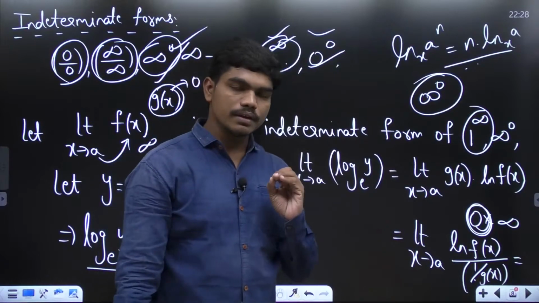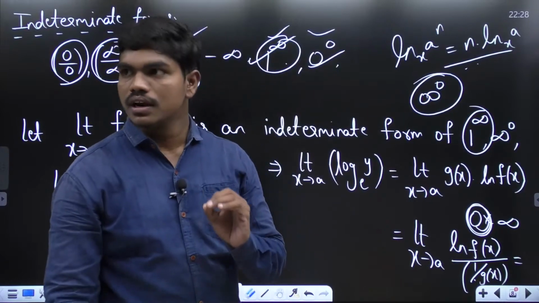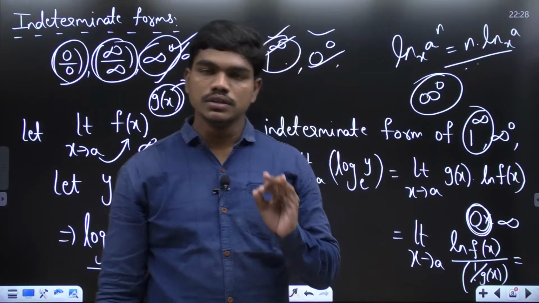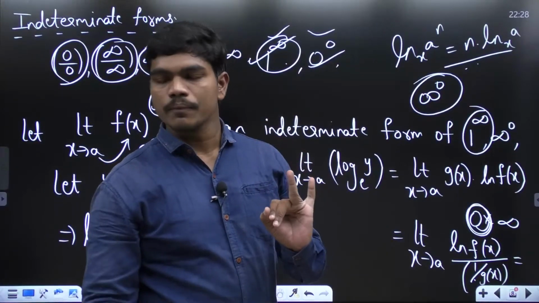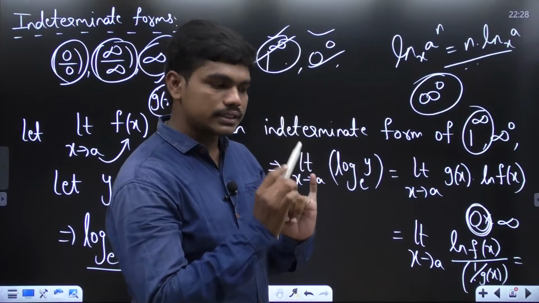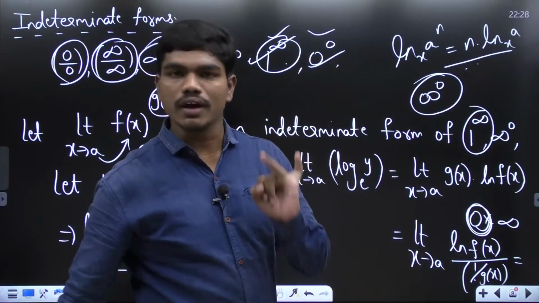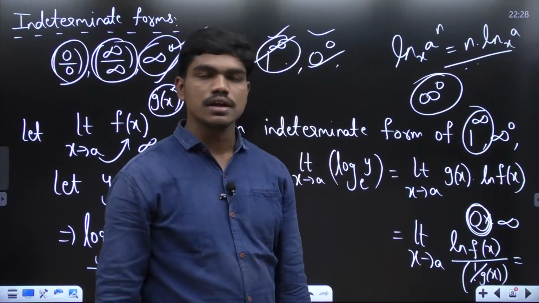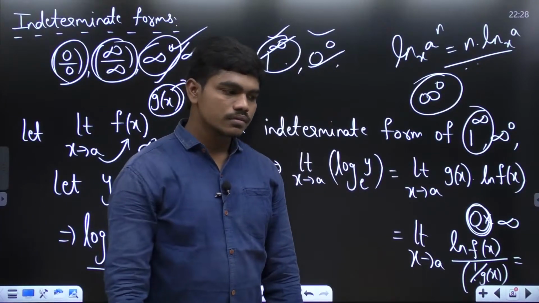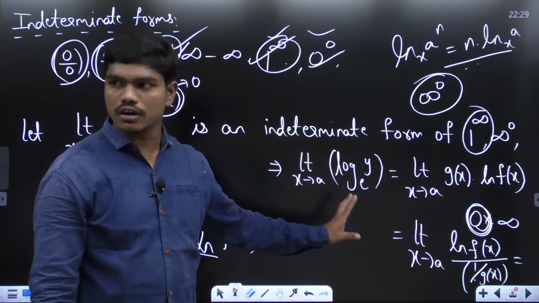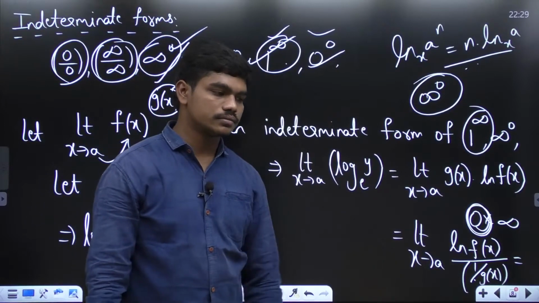So if you are getting indeterminate forms in terms of powers, like for example infinity power 0, 0 power infinity, 1 power infinity, and all these things, please apply 2 L's. One L is logarithm, and the second L is L'Hospital rule. If you apply these 2 L's, you will be getting the answers for each and every question. Clear to all of you? Of course, we'll work out a few examples on this.